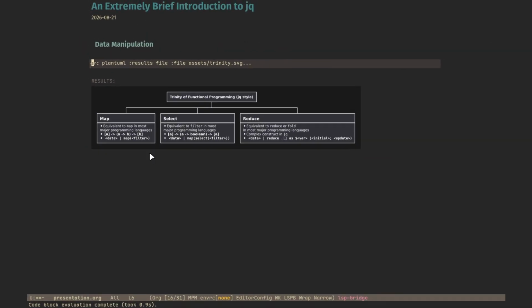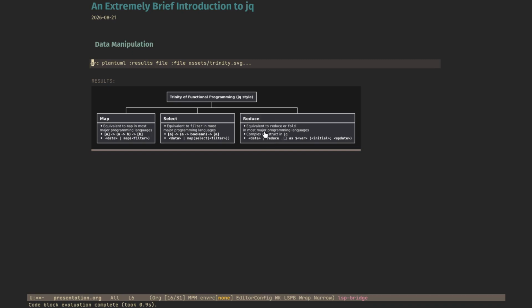data element. Select, which is equivalent to filter in most major programming languages. I know it's filter in JavaScript. So here you do data, pipe, map, select, filter. This would be used, for example, if you have a class of students and each student has a mark and you only want to select the students with marks above a certain amount, let's say 50, then you would use map select, let's say dot mark is greater than 50 or something like that. Don't quote me on that.